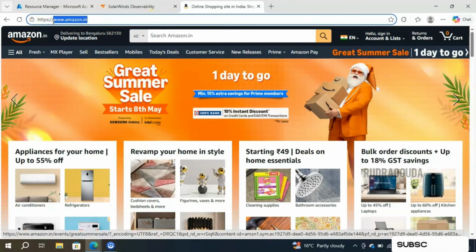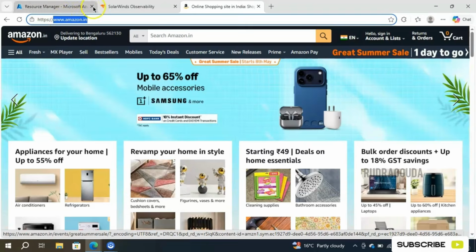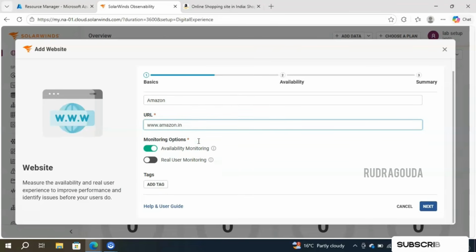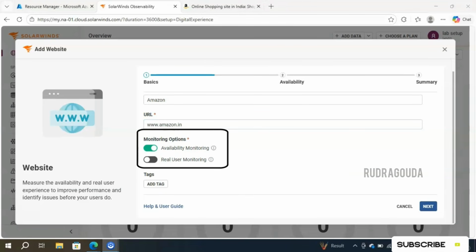Our SolarWinds tool should be able to check whether this particular website is up and running all the time. If it is not running, then it should trigger an alert. That's our requirement, right? So now I will come to the URL section and paste the URL here. After that, inside the monitoring options, they have given two things: one is availability monitoring and another one is real user monitoring. Currently, we are focusing on availability monitoring.